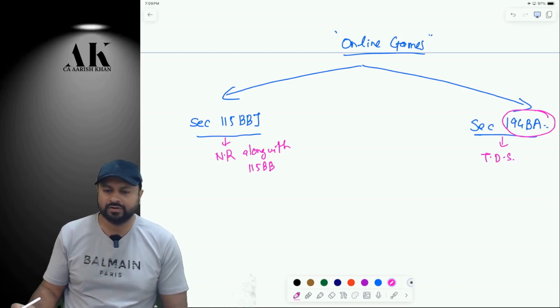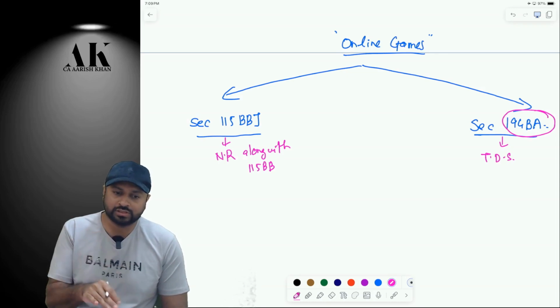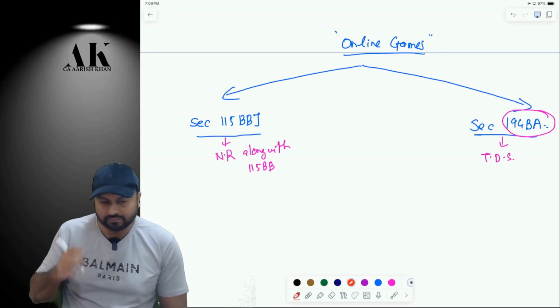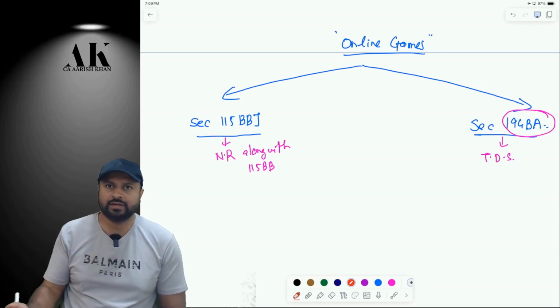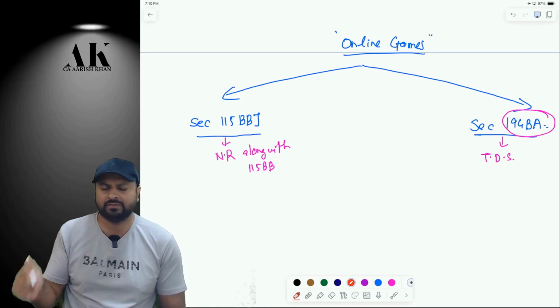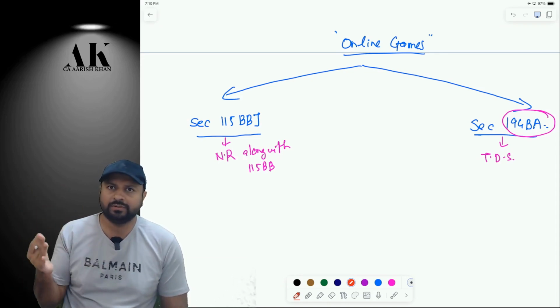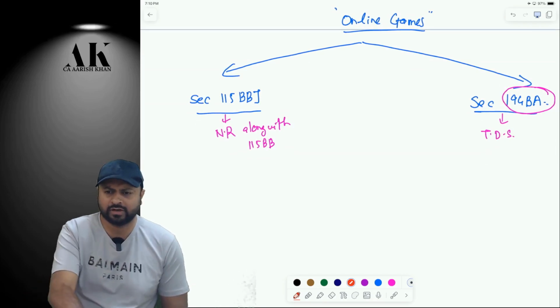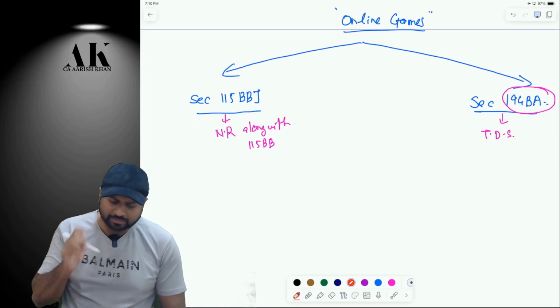First of all, we have done these sections earlier, but at the time when we were doing them, we did not have the detailed rules and regulations, nor did we have any ICAI material. Whether ICAI has included those rules in the study material or not, I was not aware of that. But now we have all the things. We have the latest ICAI material. We have the latest statutory updates uploaded on the website of the ICAI. We have everything. So now there is no further amendment which is going to come anyhow. Whatever had to come, everything has come already. Let me speak about both of them one by one.